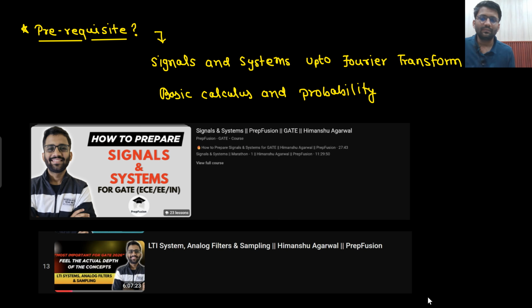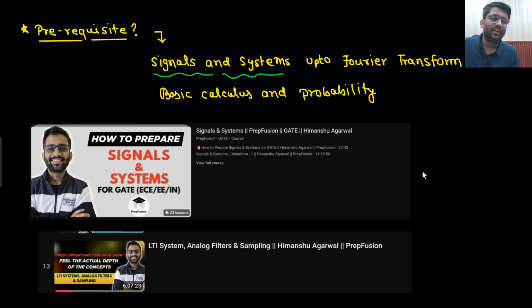Understandable? Now sir, is there any prerequisite? Absolutely. For sure there is a prerequisite, which is signal system. You have to study signal system in the best possible manner, and only then come to communication system. Otherwise don't even study communication system. Is that clear to you? Okay, signal system up to Fourier transform.